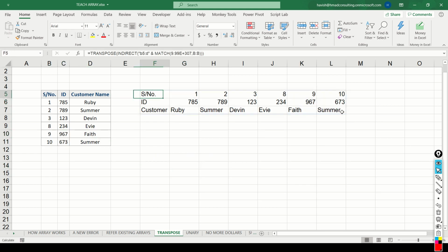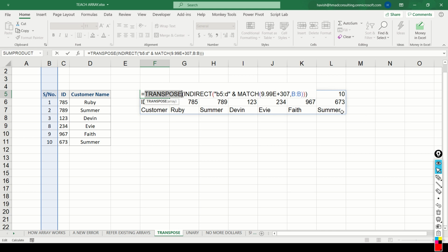additional records. Now do remember that the transpose function will only work if you have dynamic arrays with you, but the concept of indirect and match that I have explained to you works with every version of Excel. So if you want to use this logic in some other formula or some other model that you have created, it will work perfectly.